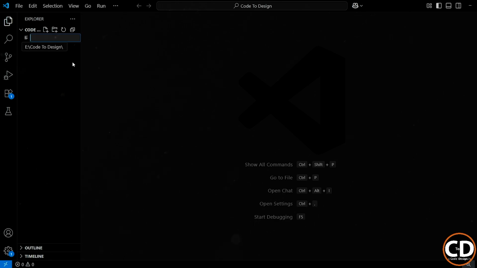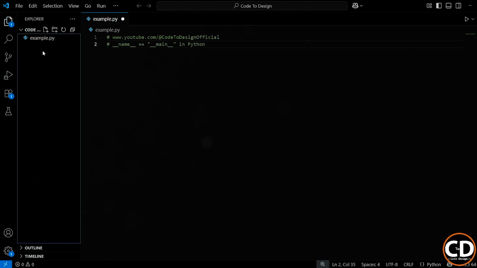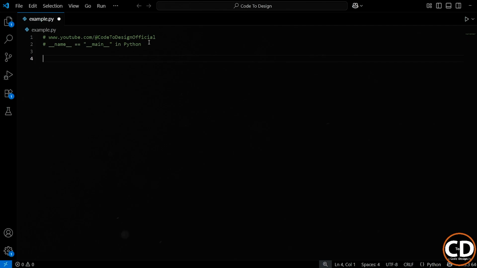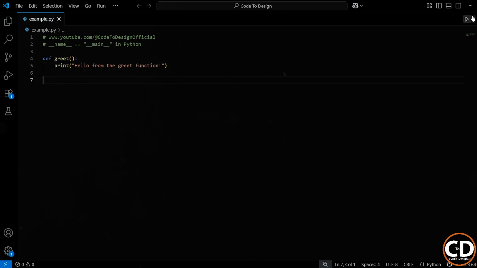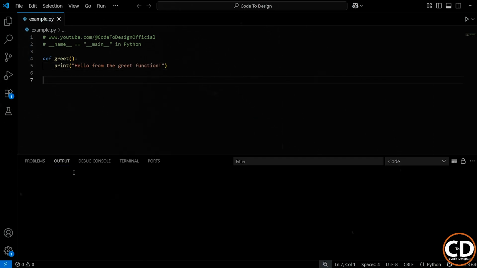Alright, so let's create a new Python file. I'm just going to call it example.py. Now let me write a simple function in this file. Here we've defined a function called greet that just prints a message. Right now nothing will happen if we run this script because the function is defined but not called. So now let's add a function call, and now if I run this file, it prints hello from the greet function. So far nothing fancy.